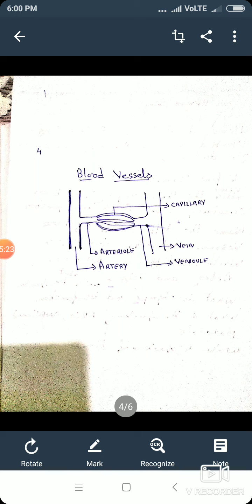So this is the closed blood circulatory system. The blood flows in these blood vessels, that is arteries, veins and capillaries. You can see how they are connected to each other on the screen.